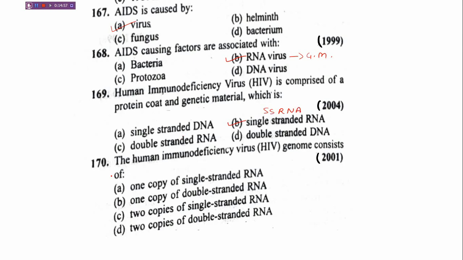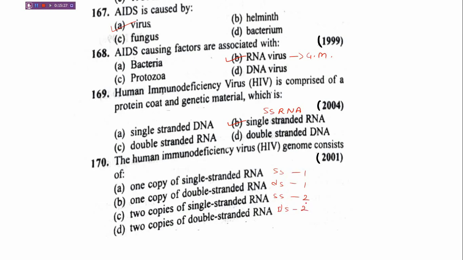Okay, next question. The human immunodeficiency virus HIV genome consists of one copy of single stranded RNA, one copy of double stranded RNA, two copies of single stranded RNA, and two copies of double stranded RNA.